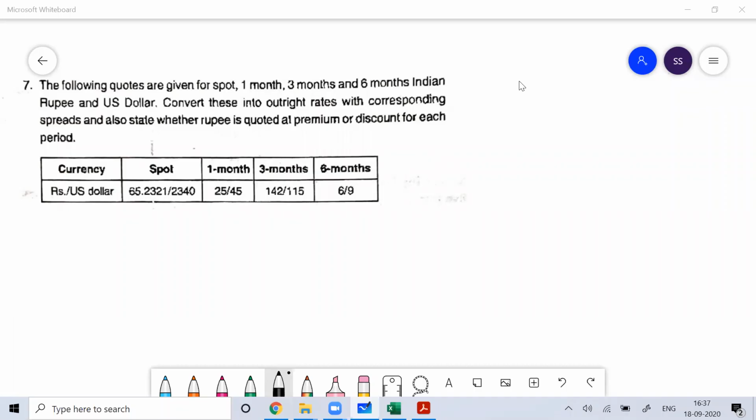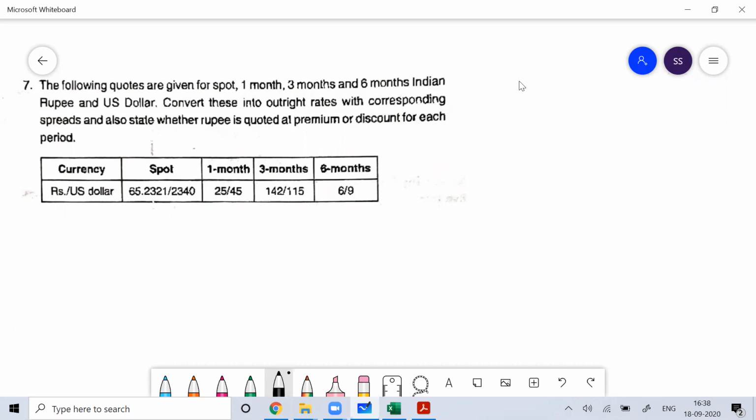You can see, for example, the 1 month forward contract rate is written 25 by 45, 3 month it is written 142 by 115, 6 month it is written 6 by 9. How to understand this?